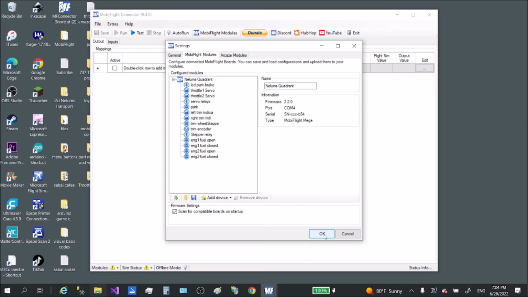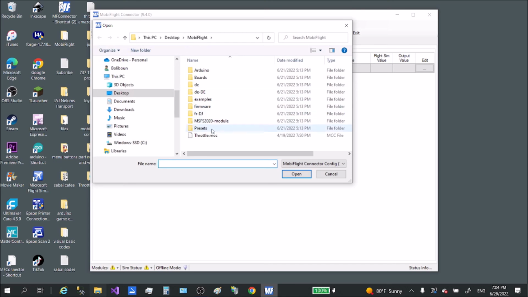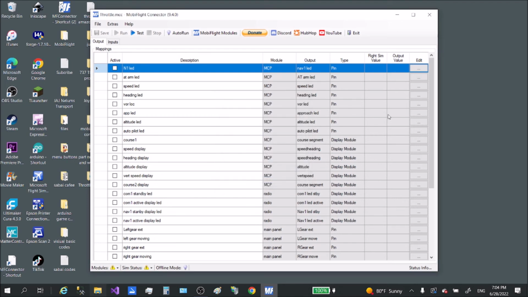And one more thing, we also need to upload this file, these configurations. So let's go ahead and click File, Open, and then this throttle file right here. And there we go. I just go ahead and click the exit right here.